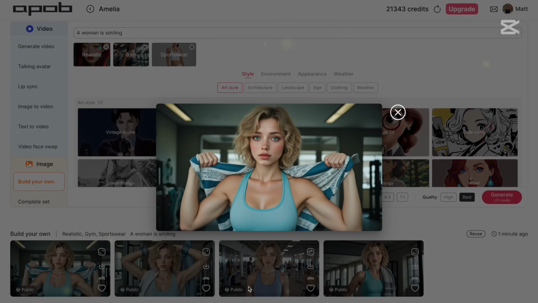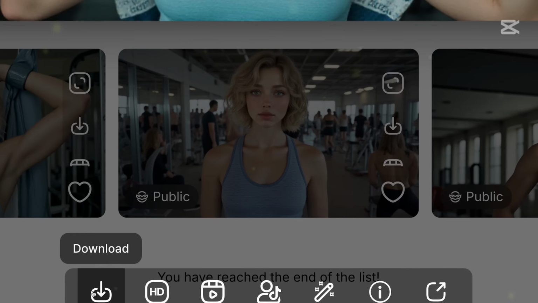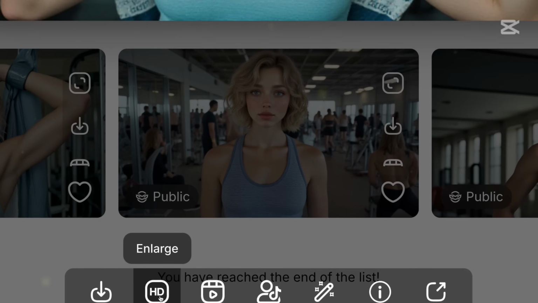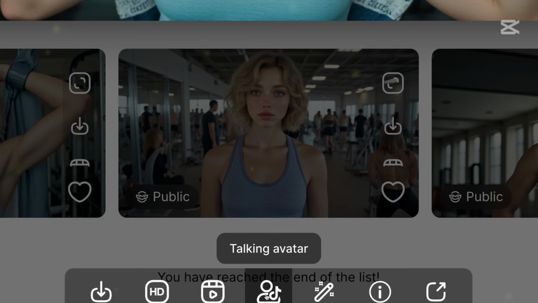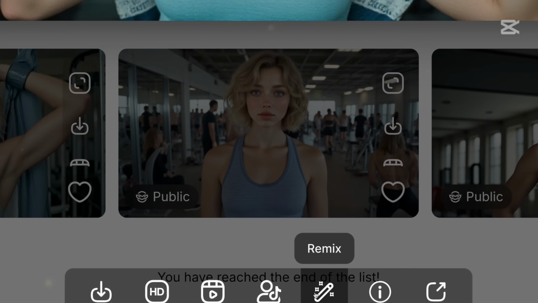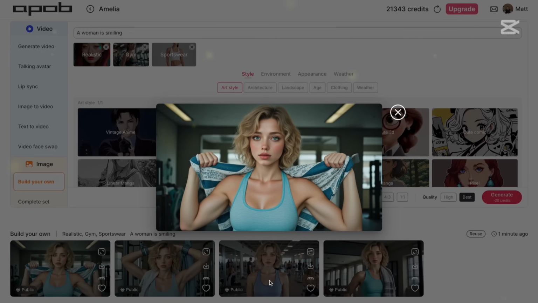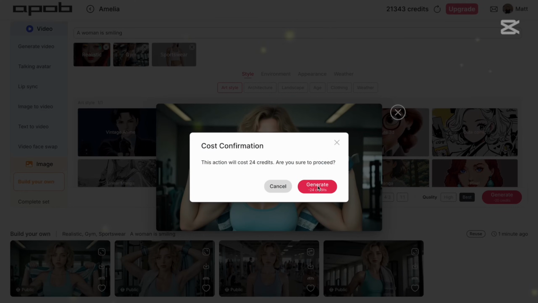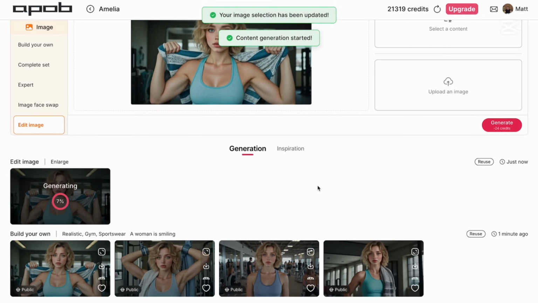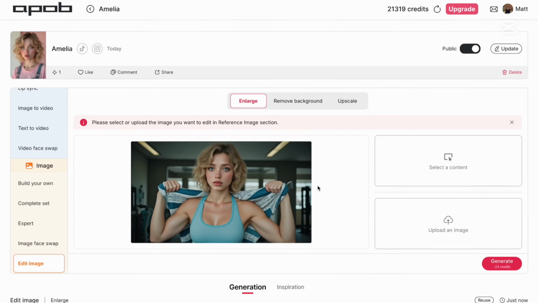And now we have a few options. So as you can see here, we can download it. We can enlarge it. So we can basically increase the quality, make it bigger. Then we can generate video. We can create talking avatar, we can remix it, so we can create something new, or just share it with someone else. So in this case, all I want to do is to enlarge it. So then we'll have better quality, we'll have basically more details in the image, and you can also do something different. You can enlarge it, you can remove background, or you can also upscale it. So we will do two things at the same time.